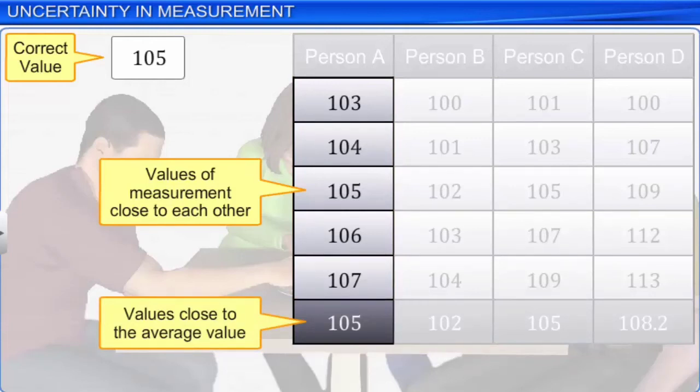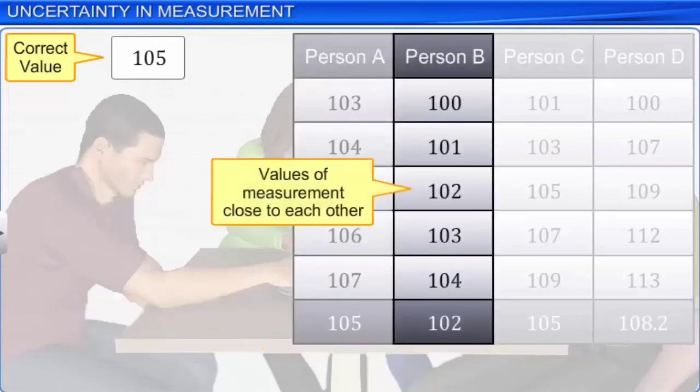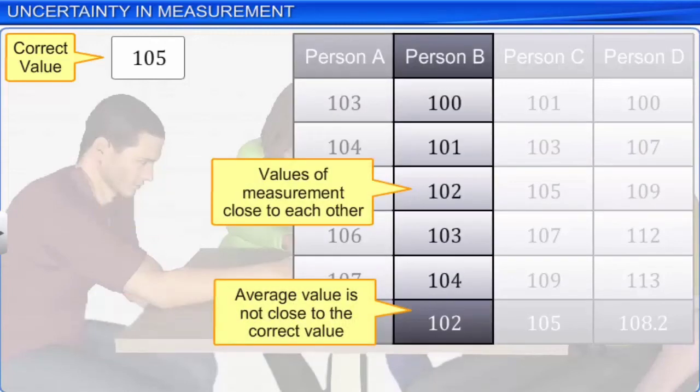Let's look at the data to understand what it shows us. For person A, the average value matches the correct value. Also, the values of different measurements are close to each other. Hence, we can say that A's data is accurate and precise. For person B, the average value is not close to the correct value, but the values of different measurements are close to each other. Hence, B's data is not accurate, but it is precise.